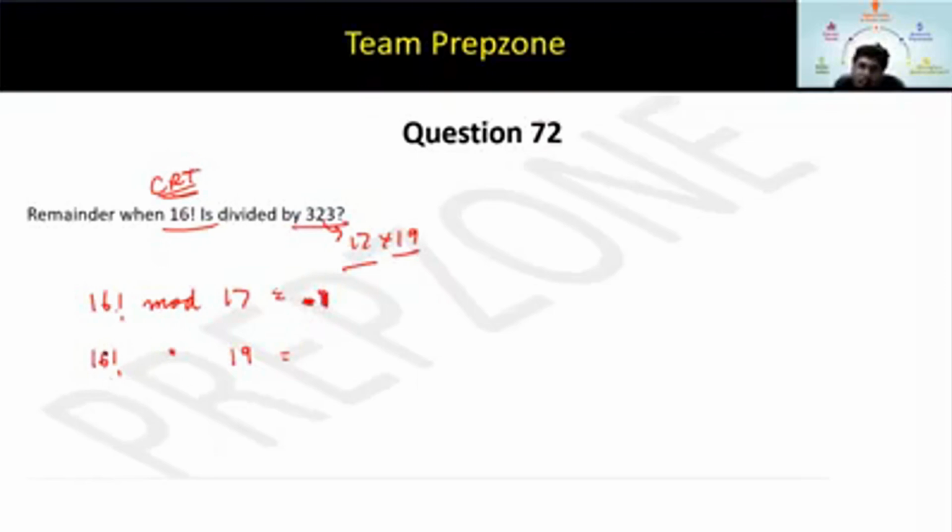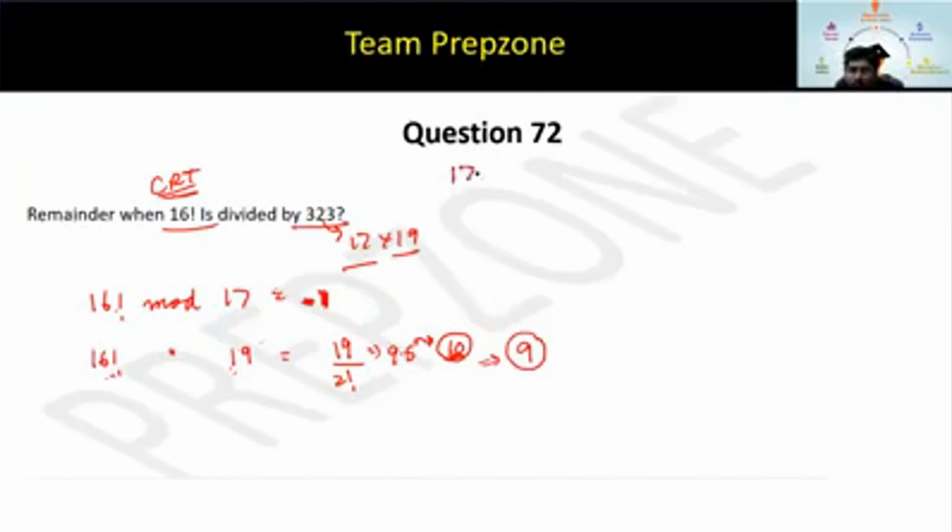What about 16 factorial mod 19? Divide 19 by what? The difference. What is the difference? The difference is 3. So dividing by 2 factorial, that is 9.5. Take the higher value, which is 10. Now because the difference is odd, and I have taken the upper value, I will subtract it from 19. Answer is 9. So the remainder with 17 is minus 1, and the remainder with 19 is 9.